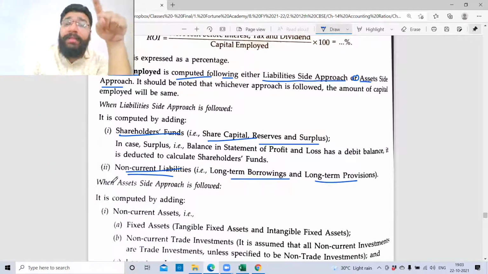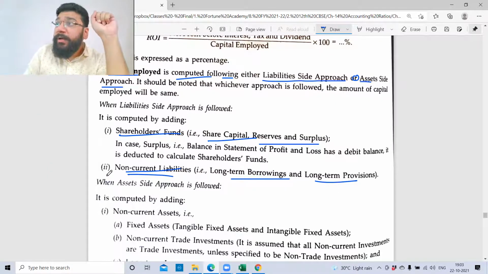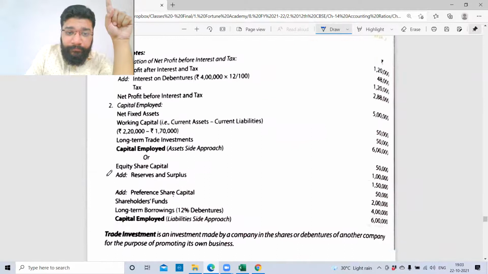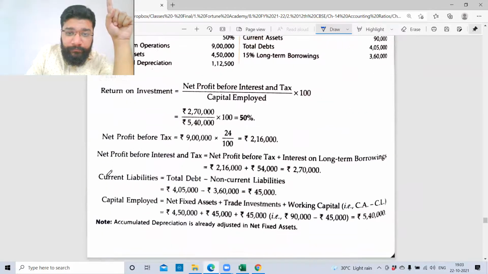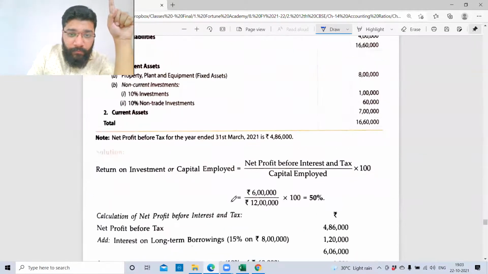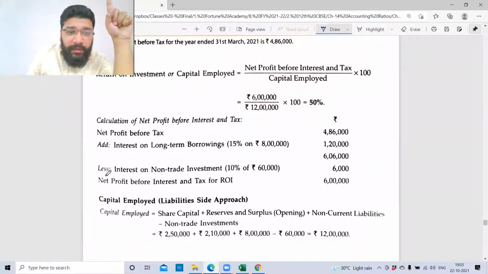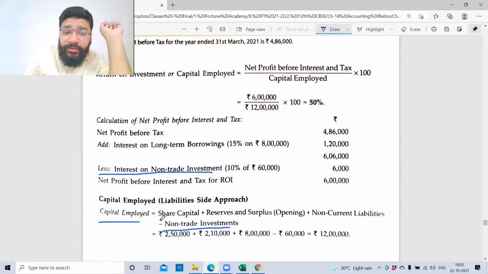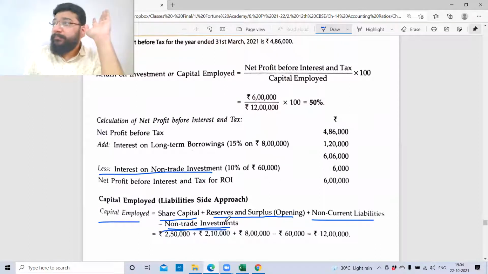And here they have forgotten to mention to minus the non-trade investments. But we saw a practical question where the non-trade investments were subtracted. Less interest on non-trade investment, and non-trade investment also is subtracted. Look at this formula of capital employed: share capital, equity plus preference both put together, reserves and surplus, plus non-current liability, minus non-trade investments. Are you able to follow? So this is the formula for capital employed using the liability side approach.